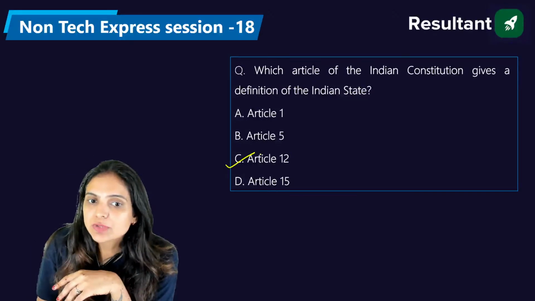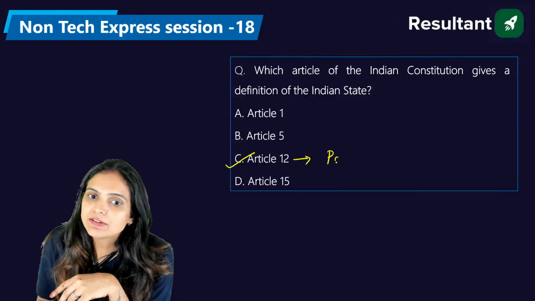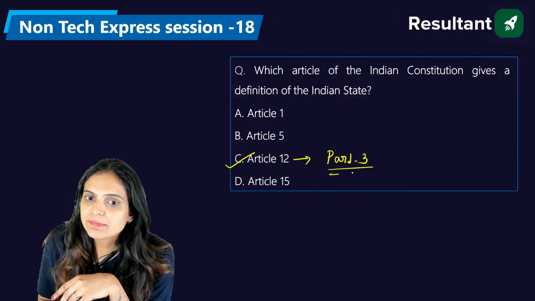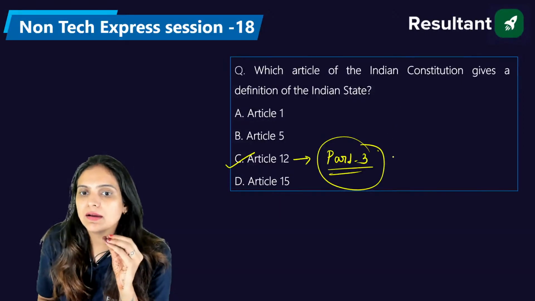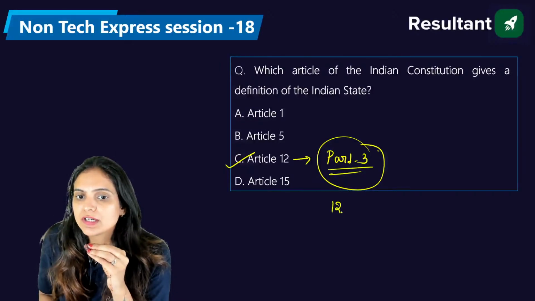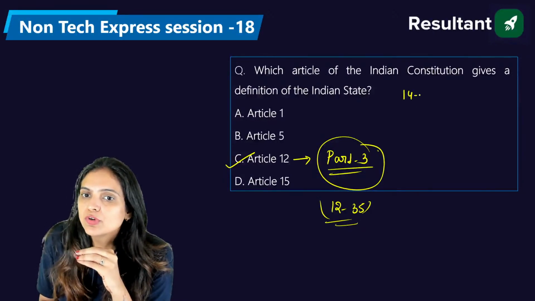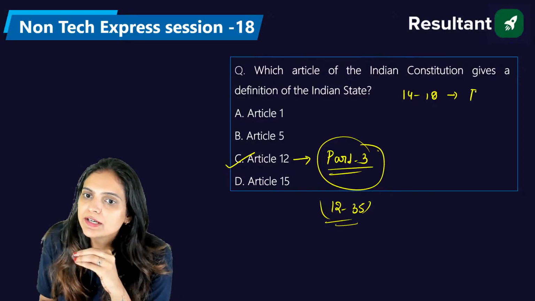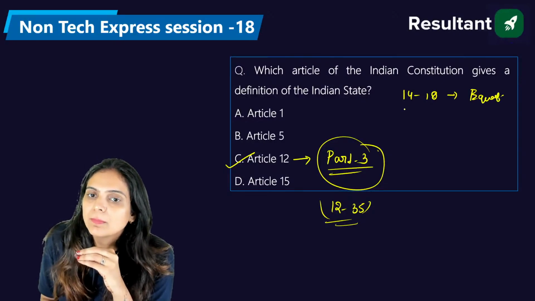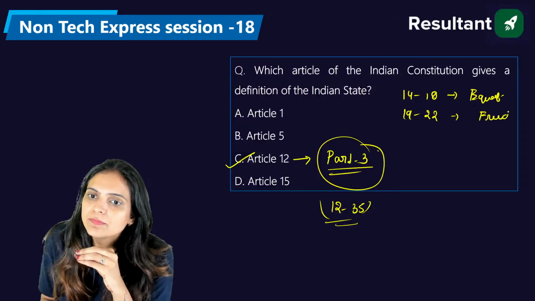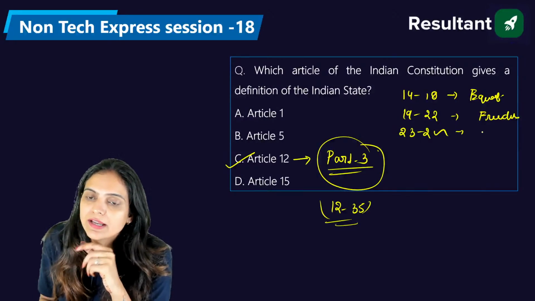See, Article number 12 is part of Part 3. In Part 3, we have articles starting from 12 to 35. That is another talk, but between Articles 14 to 18, we have the right to equality. Between 19 to 22, we have the right to freedom. Between 23 to 24, we have the right against exploitation.